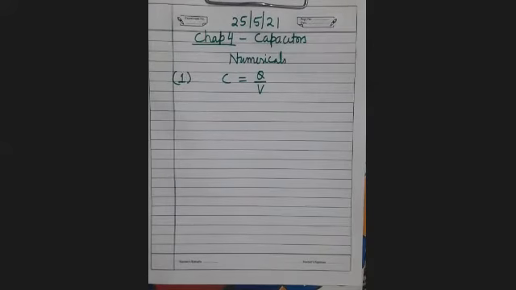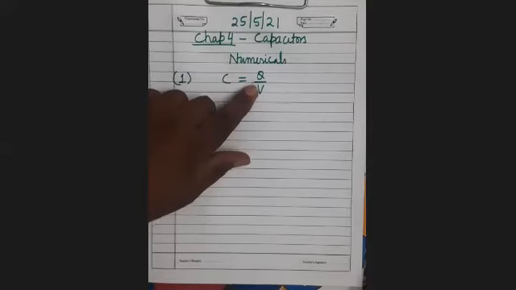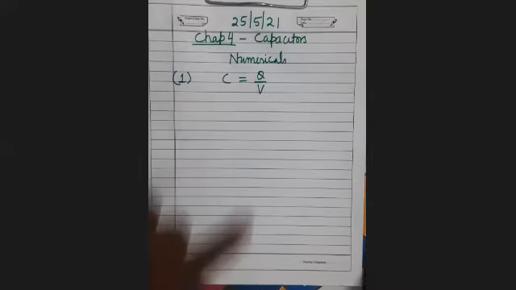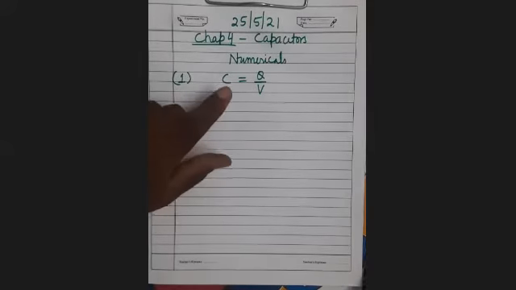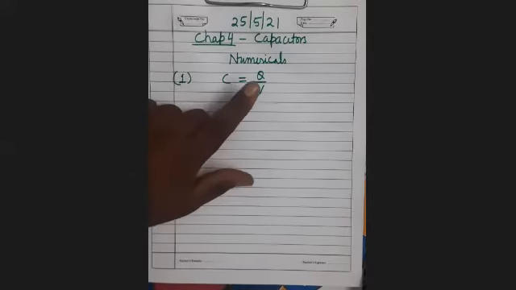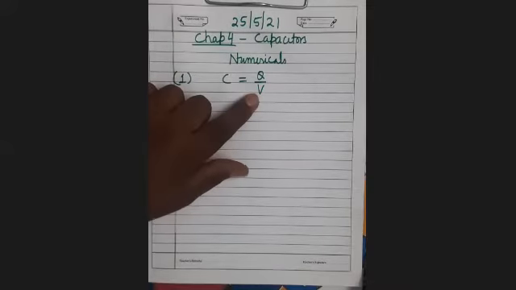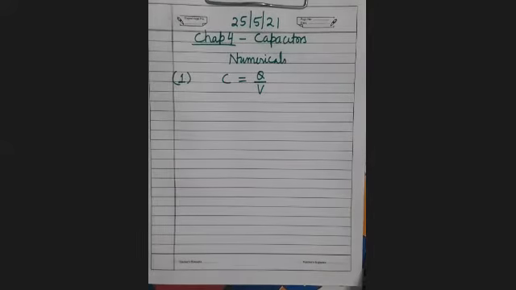What is the capacitance of a conductor? It is the ratio of charge held by that conductor to the electric potential acquired due to that charge. Have you understood?